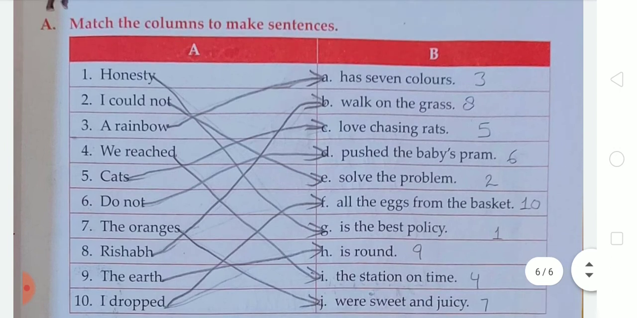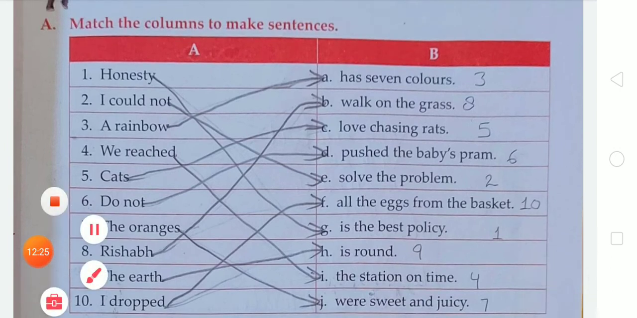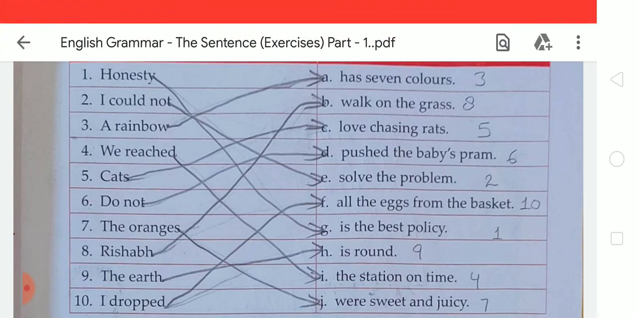So student, we have to match number 1 with G, that is "Honesty is the best policy." Second, "I could not." So we have to match number 2 with E. I could not solve the problem. Number 3, a rainbow, matches with A. A rainbow has 7 colors. Number 4, we reached, matches with I. We reached the station on time. Number 5, cats, matches with C. The cats love chasing rats. Number 6, do not, matches with D. Do not push the baby's pram.